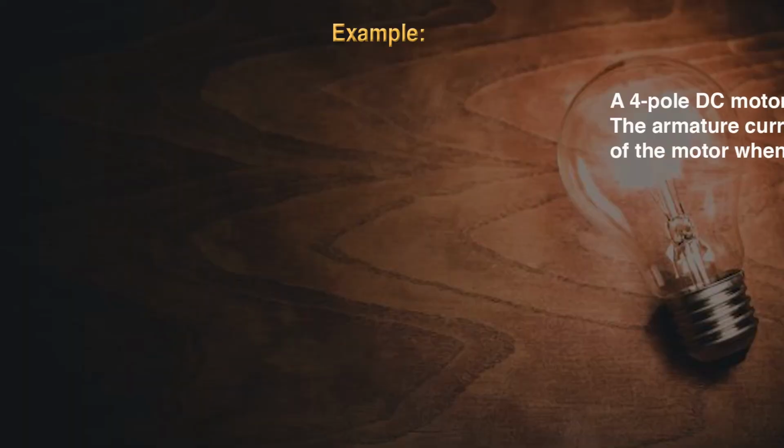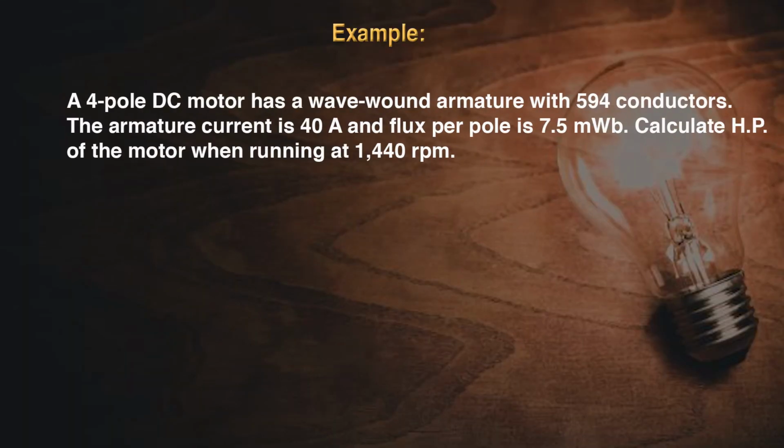Now we are going to discuss an example. A 4-pole DC motor has wave-wound armature with 594 conductors. The armature current is 40 ampere and flux per pole is 7.5 milliweber. You have to calculate the horsepower of the motor when running at 1440 RPM.